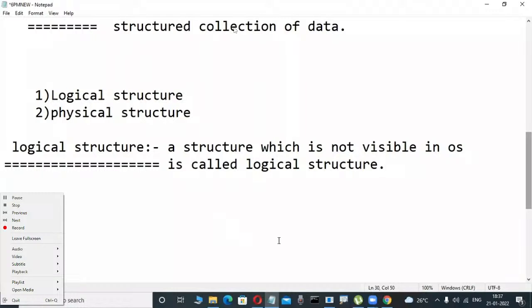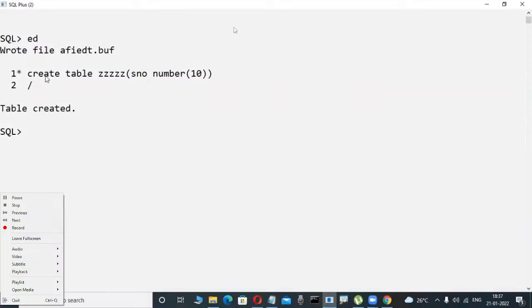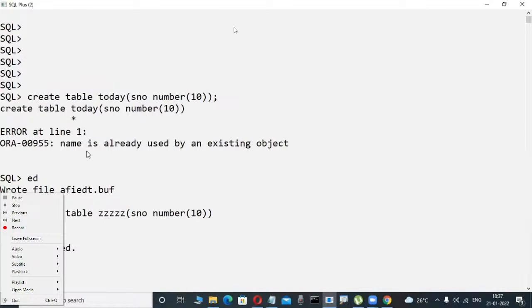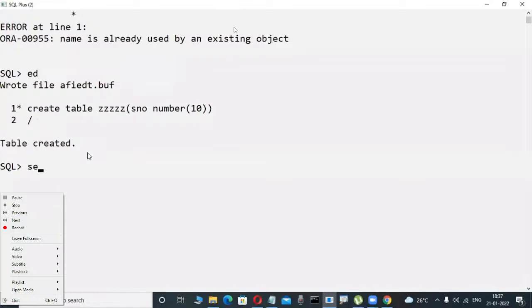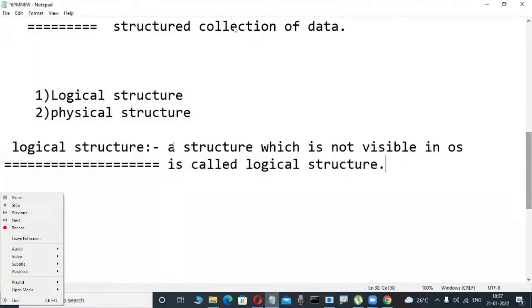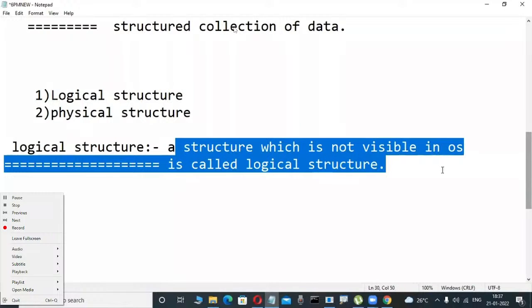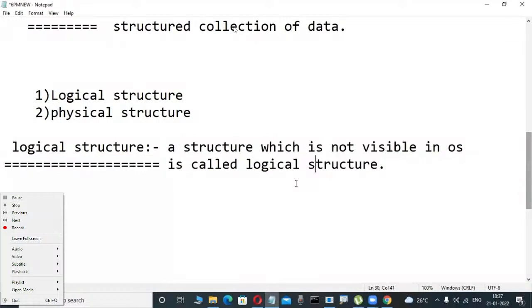That's why when you create a table, we are unable to view it in the C drive, D drive like that. But where is it visible? Yes, in a database. In this database only, it is visible. Those tables are visible in a database, but not in your C drive, D drive. That's why a structure which is not visible in the operating system is called a logical structure.